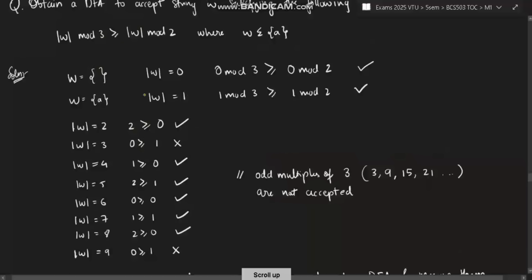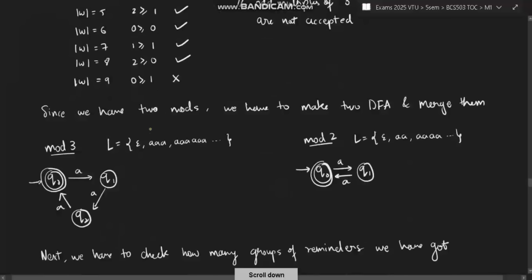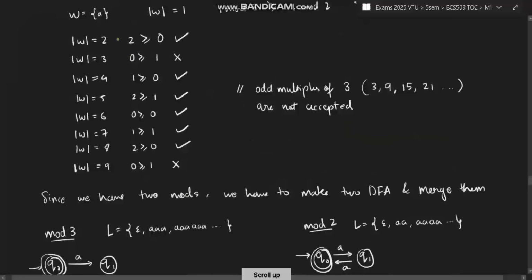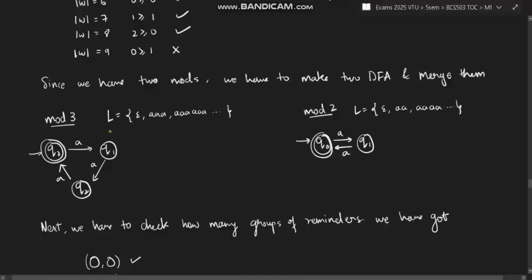Whenever a mod question comes, just write from 0 to 9 what answers you are getting and in which cases it's getting accepted and which cases it's getting rejected. After that, since we have two mods, you have to make two DFAs. Okay, see, two mods are given, right? So you have to make two DFAs and merge them.